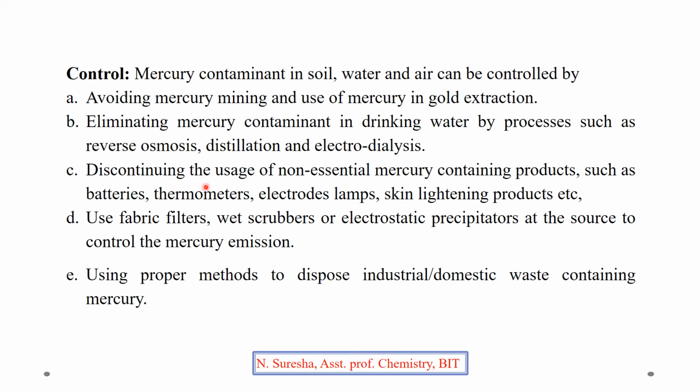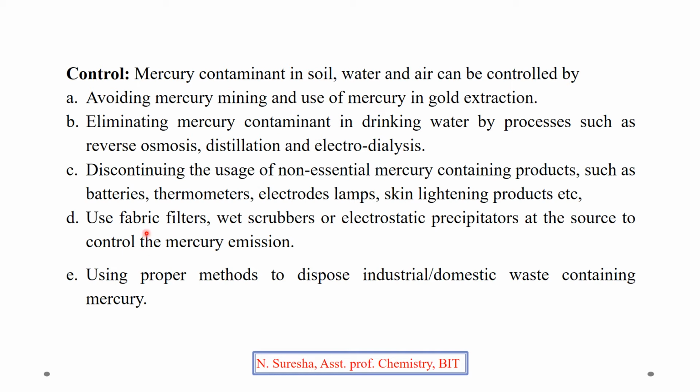Discontinuing the usage of non-essential mercury-containing products such as batteries, thermometers, electrode lamps, skin lightening products, etc. In all these products, we have to minimize the use of mercury, or discontinue its usage, to prevent the entry of mercury into soil, water or air.